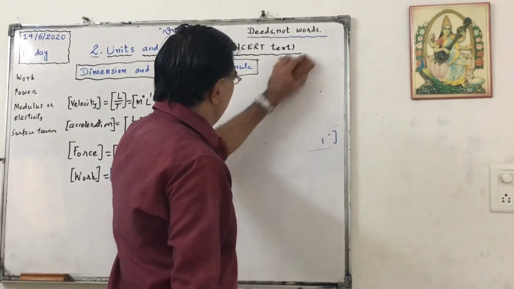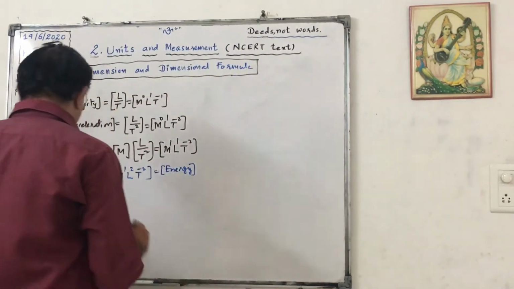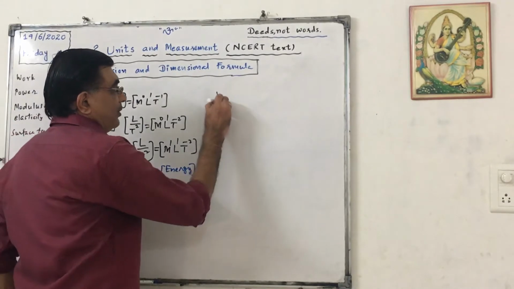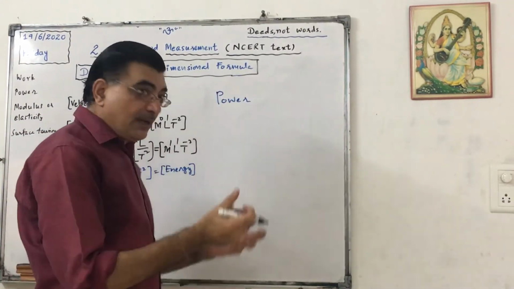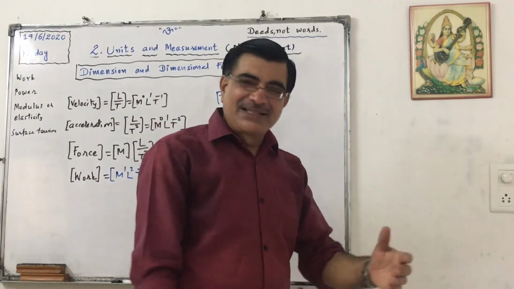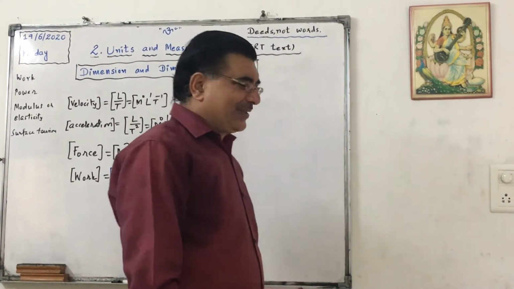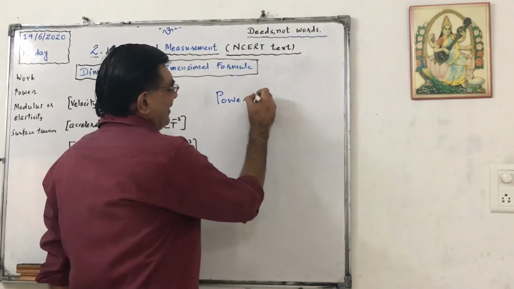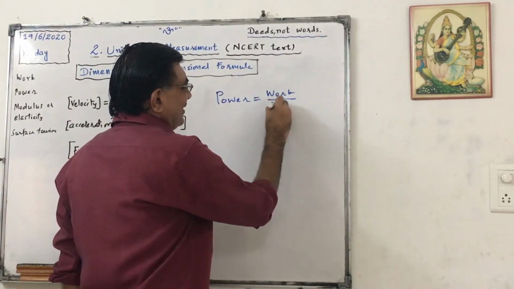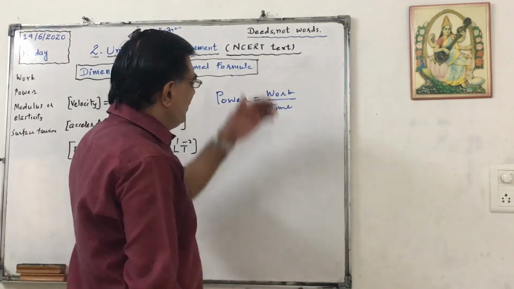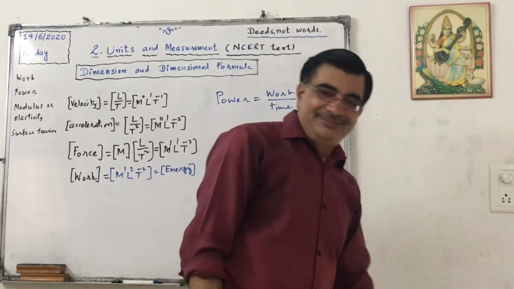Now it is power. So many people are hungry for power, for grabbing power. Here it is a physical power. We know that it is work upon time. Work done per unit time is called power.